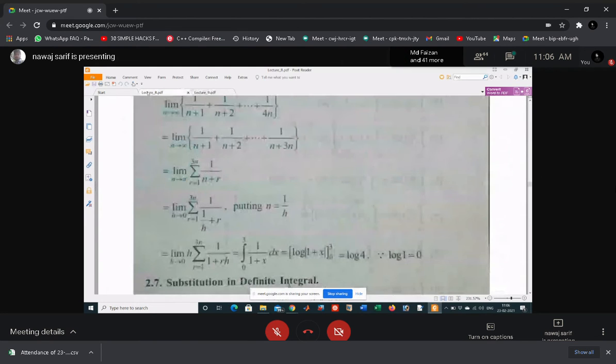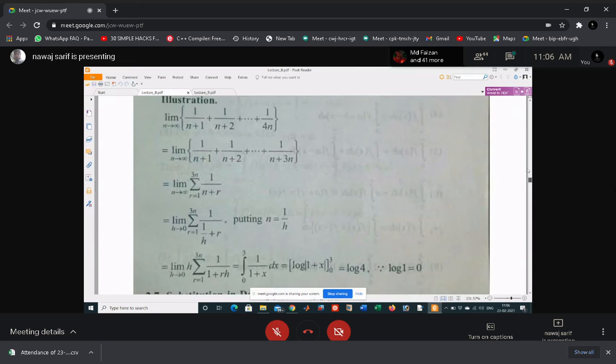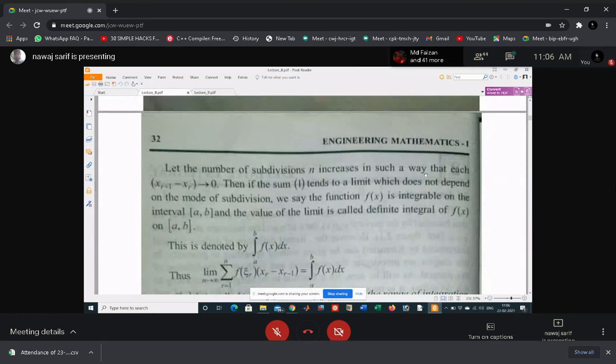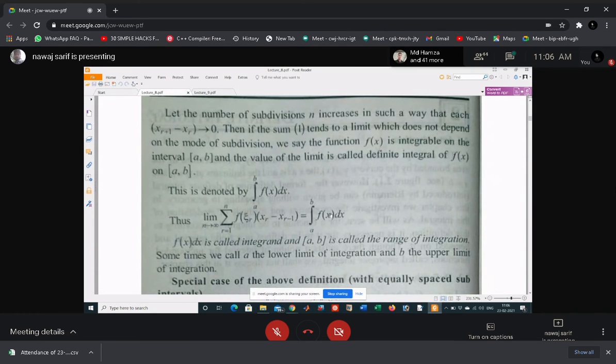In the definite integral, you try to find the integral from a to b of f(x) dx. But when the function has no exact value at a particular point, then you try to find the limit. Limiting value means not the exact value.